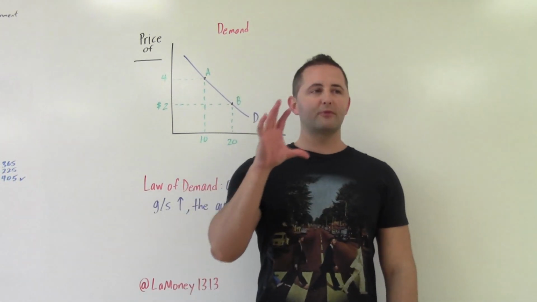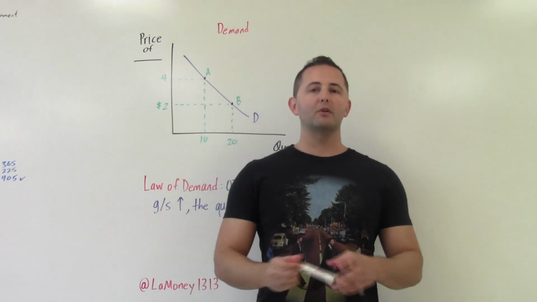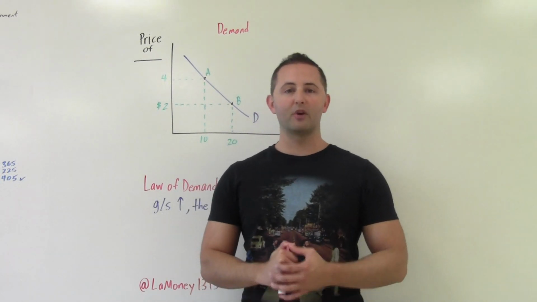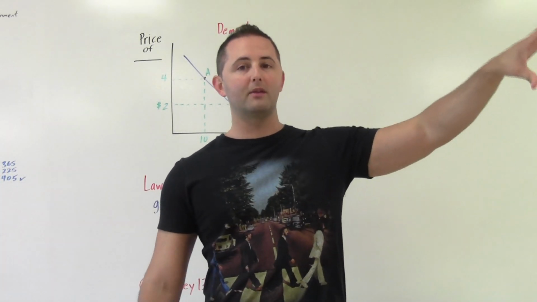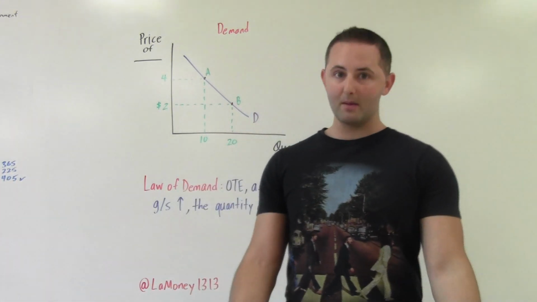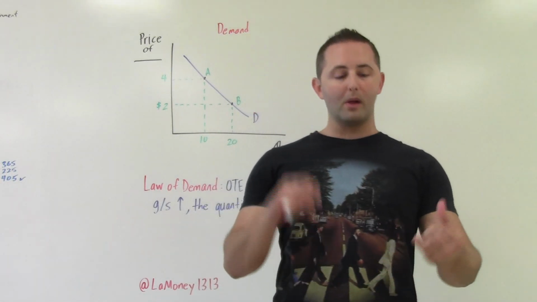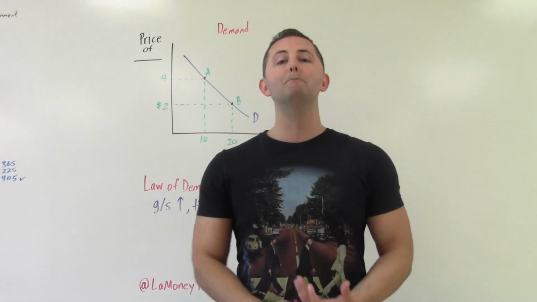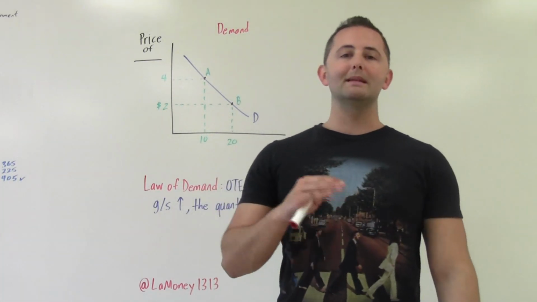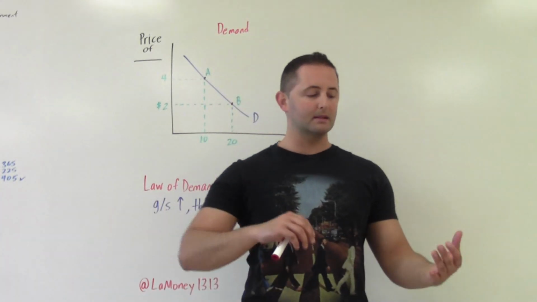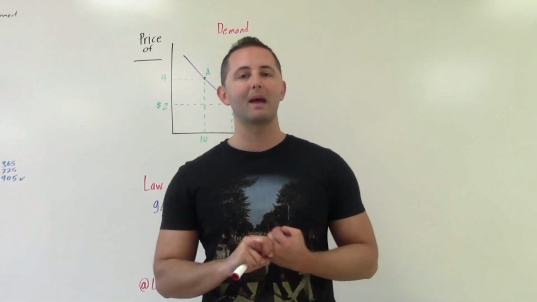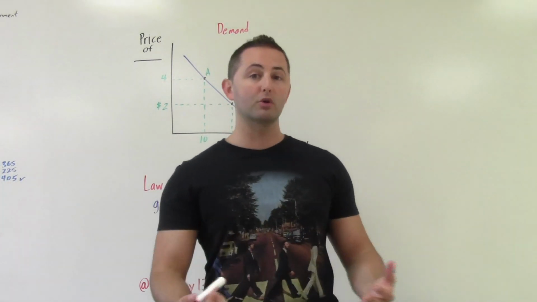So the thing is, first of all, what is demand? When we talk about demand, it's not merely wanting something. There's another step beyond that. For instance, you couldn't say that the 8-year-old kid that has a big poster of a Lambo up on his wall has demand for a Lambo. Why not? Because he's missing the other thing. While he has the desire to have a Lambo, he does not have the ability to actually purchase one, because most 8-year-olds can't afford a Lambo. So he does not have demand for that product because he doesn't have both the desire and ability to purchase it. So that's what demand is: desire and ability to purchase a good or service.